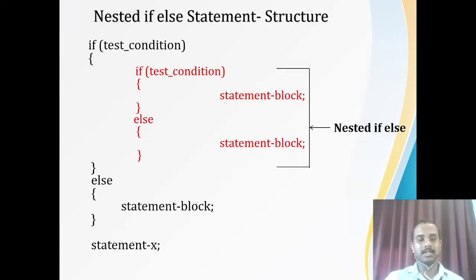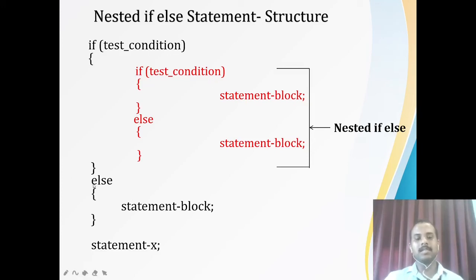So this is the nested if statement, as I already mentioned in the previous case. I'm having only one main condition. Inside that I'm going to have another condition. But see here in the else case, if the condition is false, I'm directly having the statement block. So inside one condition I can have another condition.